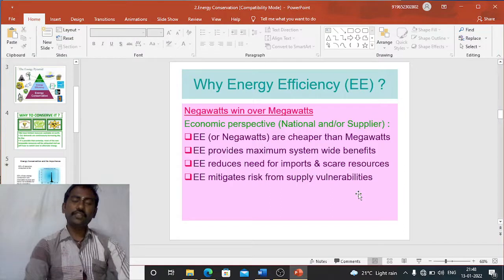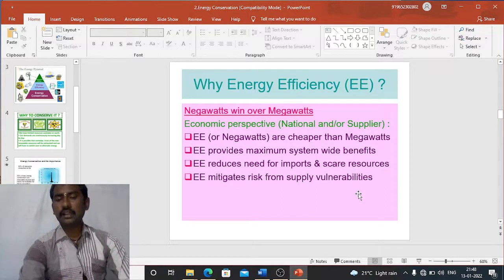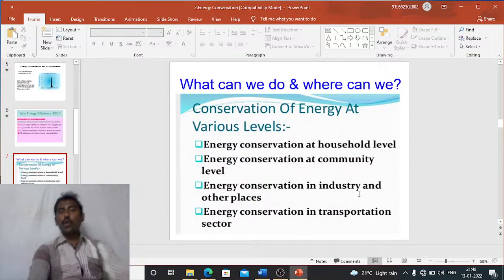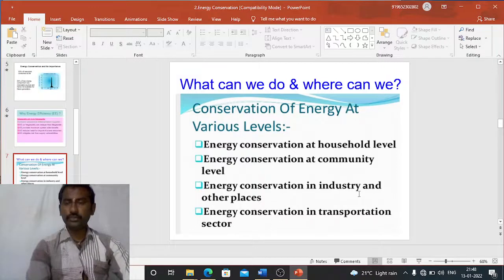And energy efficiency provides the maximum system-wide benefits, definitely. And energy efficiency reduces the need for imports and scarce resources. And energy efficiency mitigates risk from supply vulnerabilities. And what can we do? And where can we act in order to conserve energy?